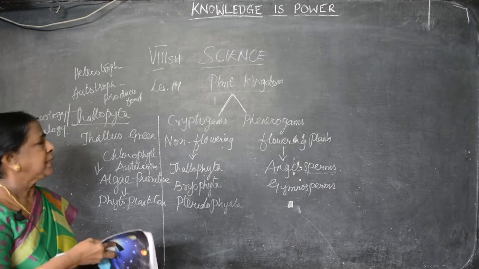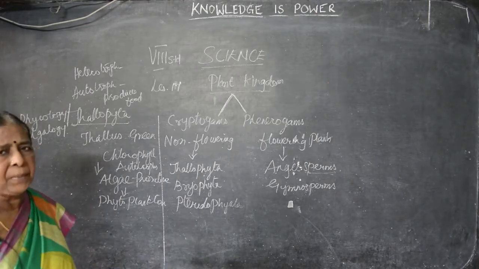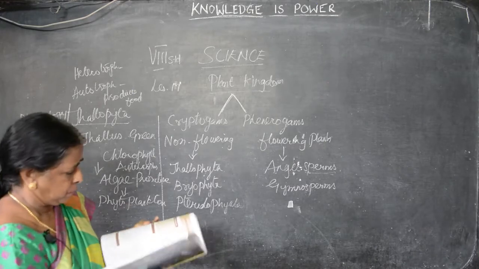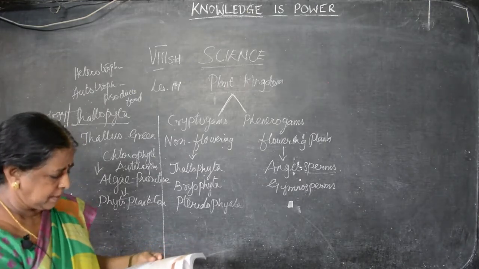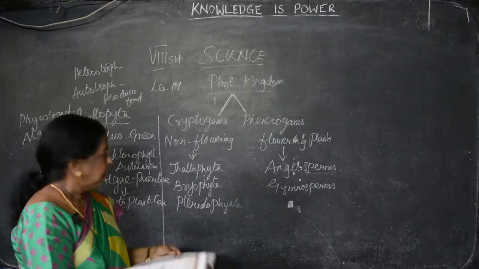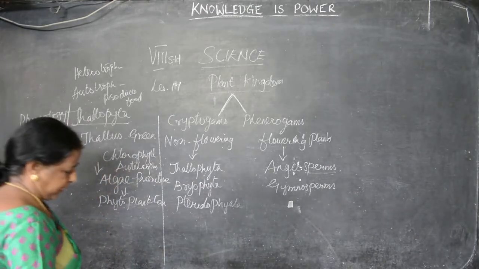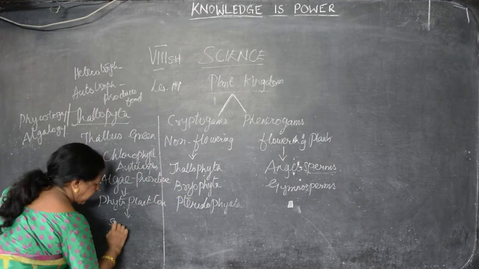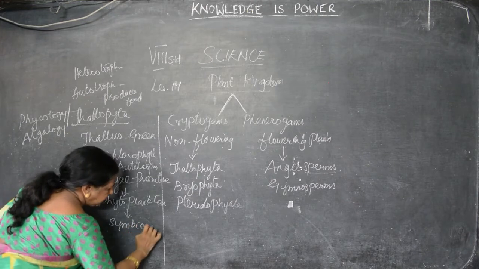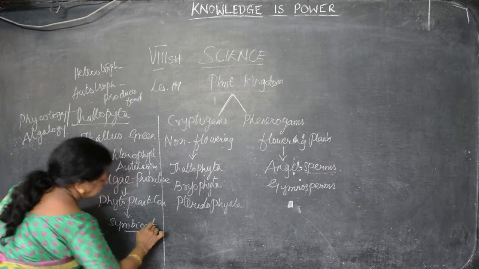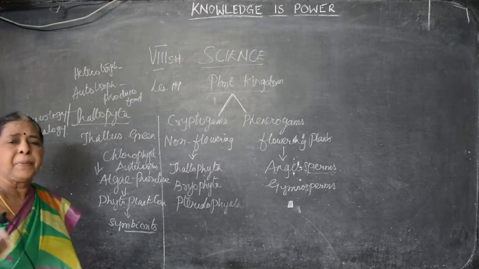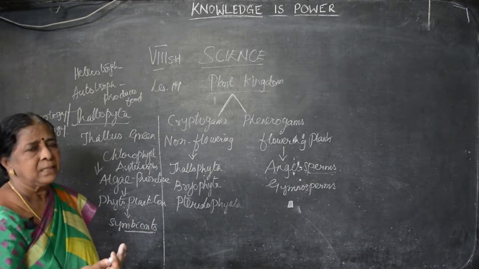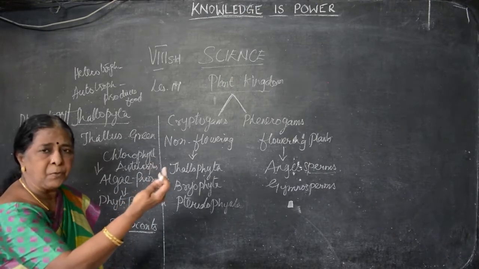So there are three kinds of habitat. Habitat means living place. They can be mostly in the water. Further, we can divide them into phytoplankton and symbionts. Symbionts we have studied in the other classes already. These are the organisms that cannot prepare their own food. They can help the other plant in some other means, and by helping like that, they get the food from that organism.